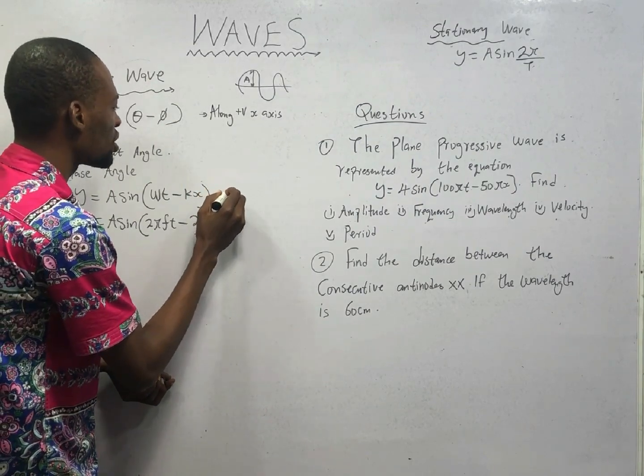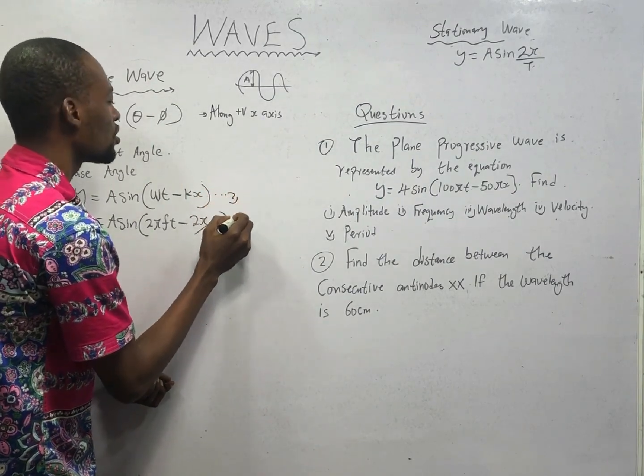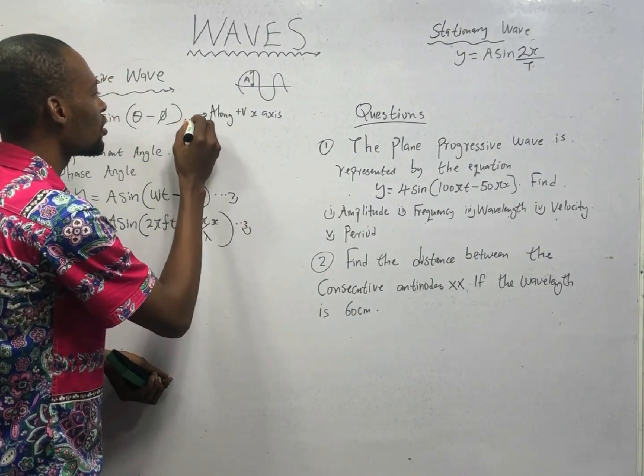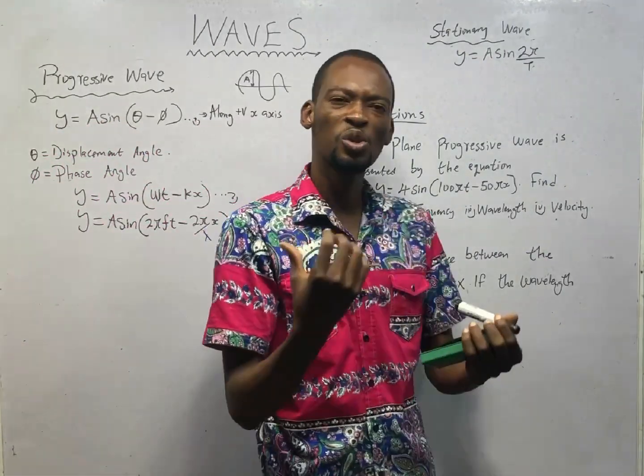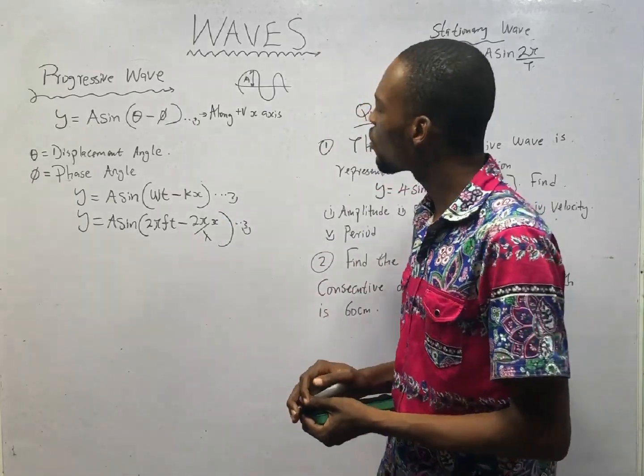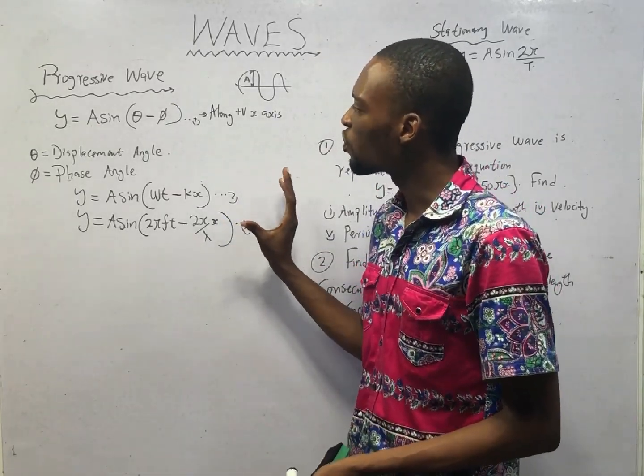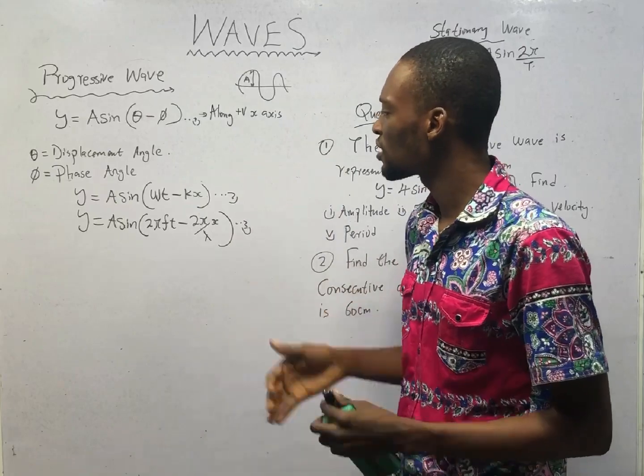You can call this equation 3, this equation 2, and this equation 1. With these equations, you should be able to solve any question under waves or progressive waves.